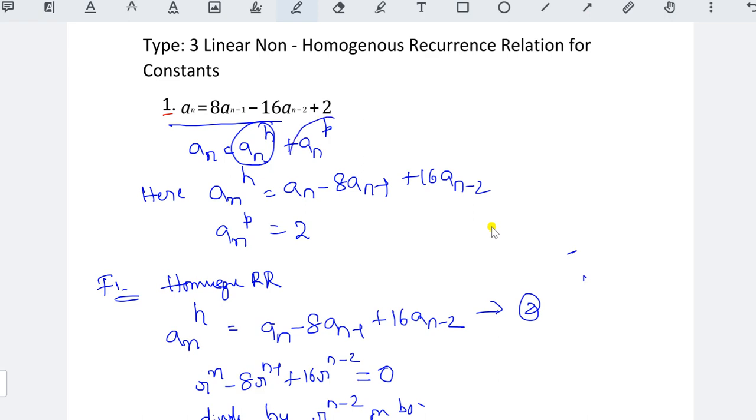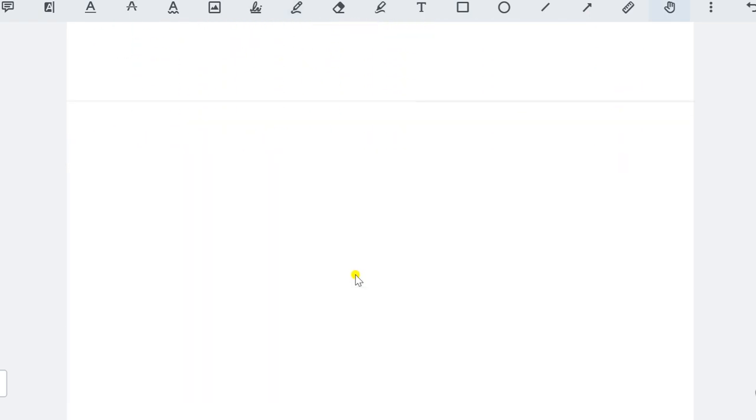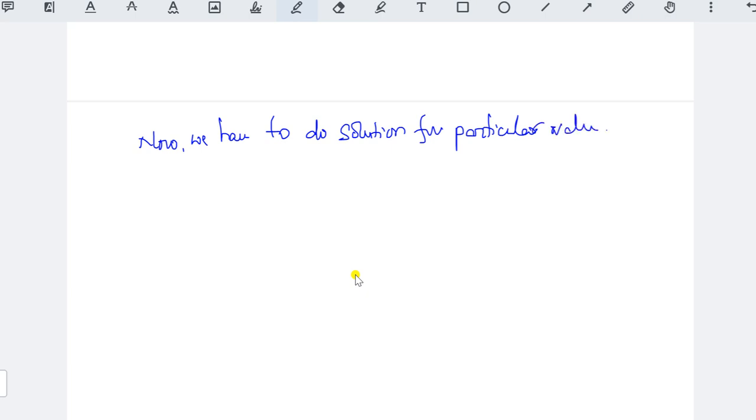Now we have to find out the solution for this, right? This is a very important part in the non-homogeneous recurrence relation. Okay. Now we have to do the solution for particular value. You have to write all these things, ma. Now we have to do the solution for particular value, that is a n to the power of p.